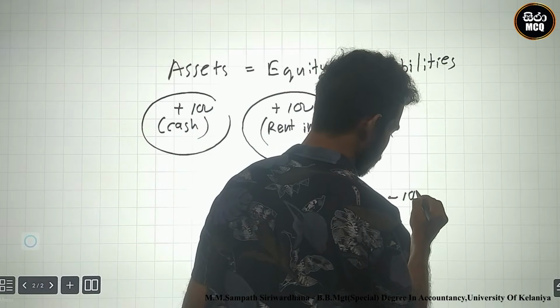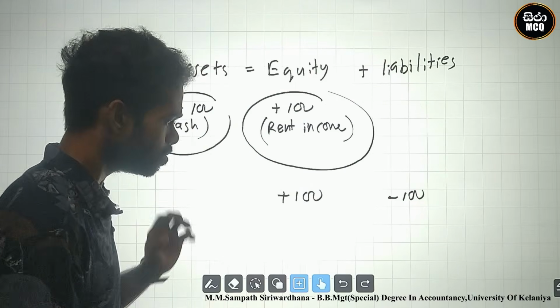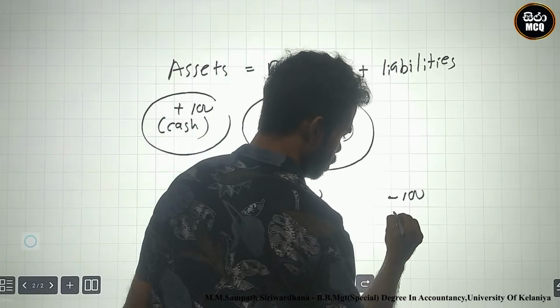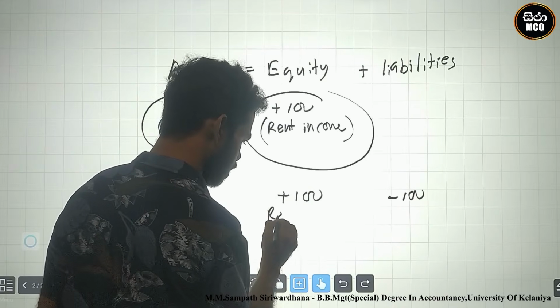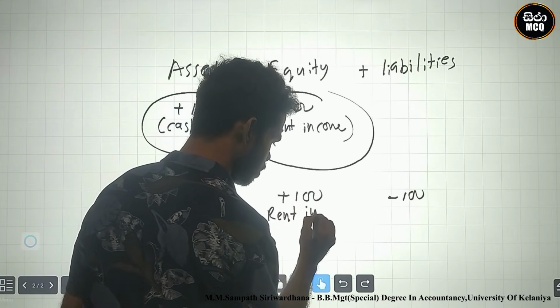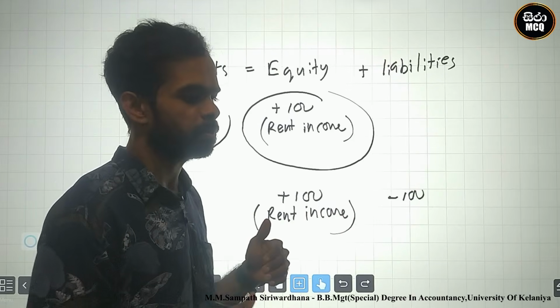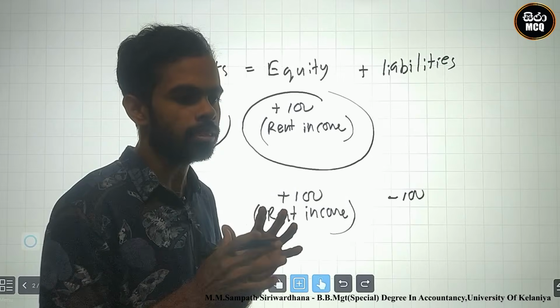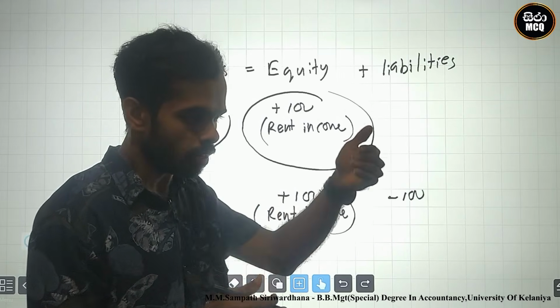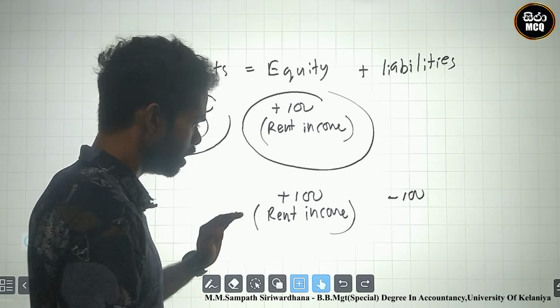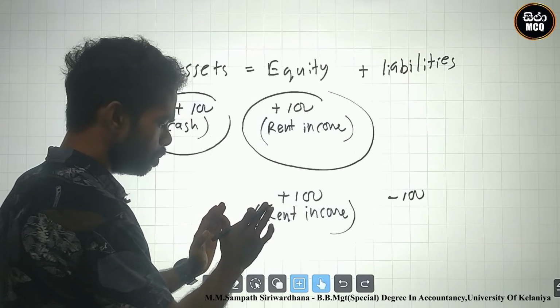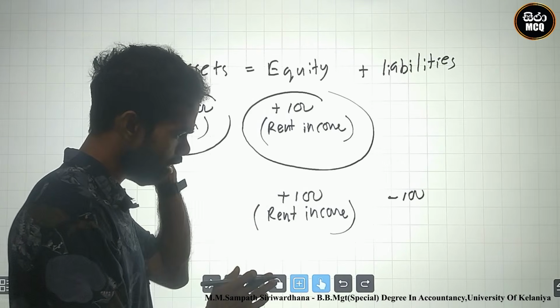How can we identify this? Look here, there is rent income. We rent out our building to an outside party, and the monthly rent income is generated.